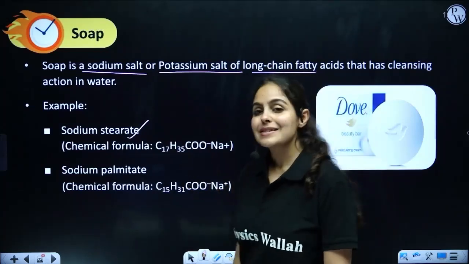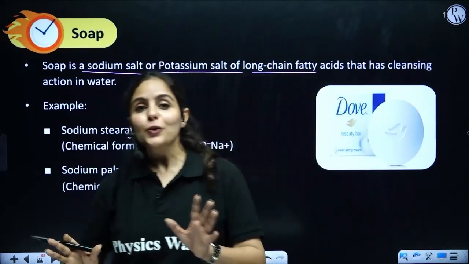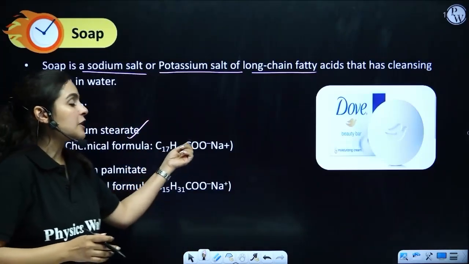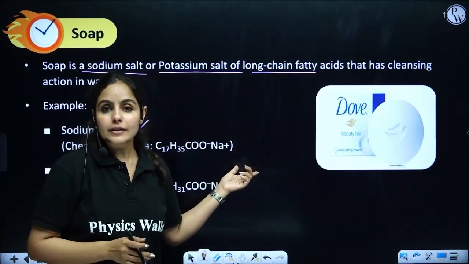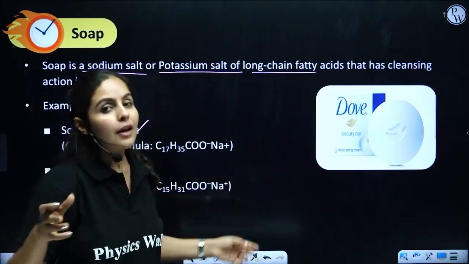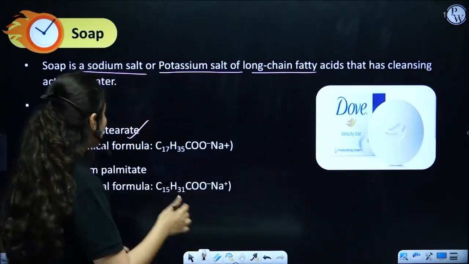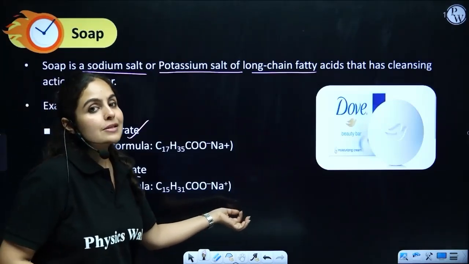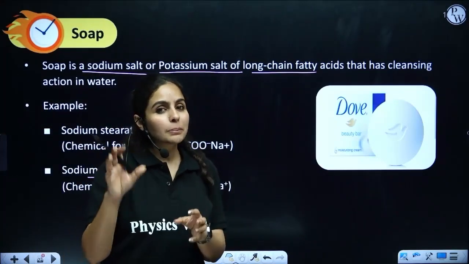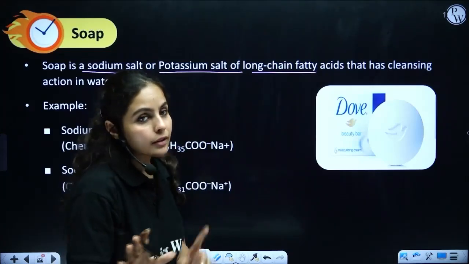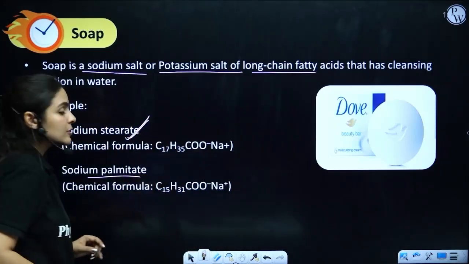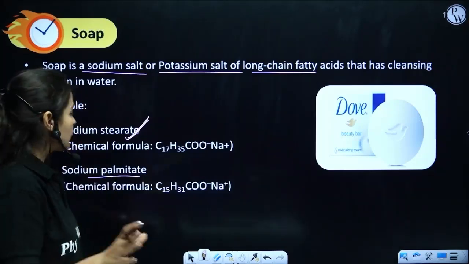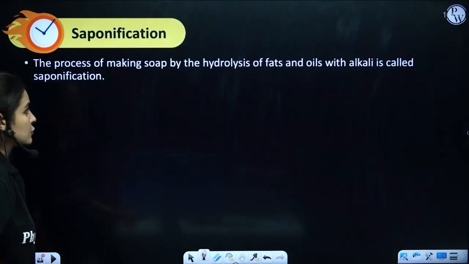Sodium stearate is C17H35COO minus Na plus, which means we are using 17 carbons, 35 hydrogens, and we have an ionic end here, COO minus Na plus. There is another example here, sodium palmitate, which is C15H31COO minus Na plus. Now it's your choice, you can pick any one example. The most commonly used example, let me advise you guys, is sodium stearate. You just have to remember at least one example here. No one is asking you to make the structure for that.